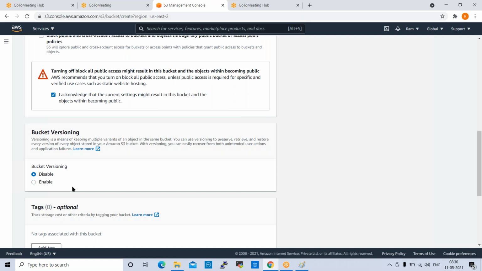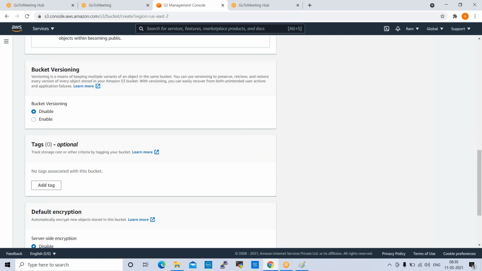So how can we understand who did what? In real projects we enable bucket versioning, and with that we can track who did changes, when, and for what purpose.